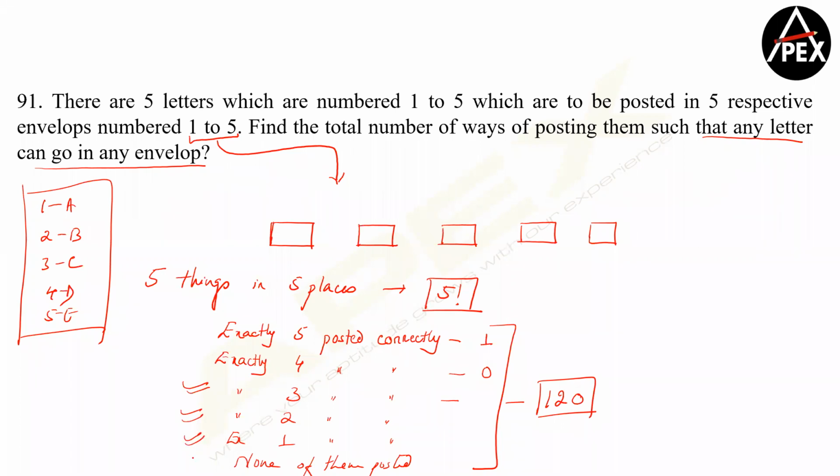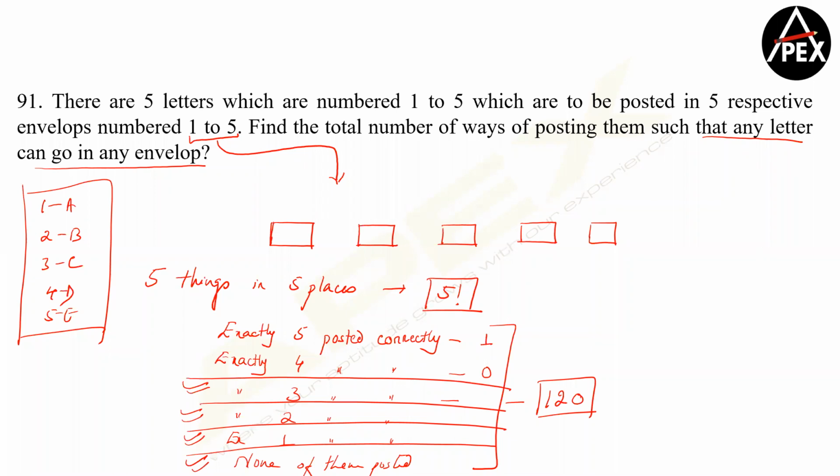You might as well ensure that all the 5 of them are going in a wrong envelope. Clear? So we will look at all these questions now, and then we will see whether the sum of all these is coming out to be 120 or not. But did you understand the plot now? Because it's really important to understand the plot, only then can you solve questions on PNC, guys.